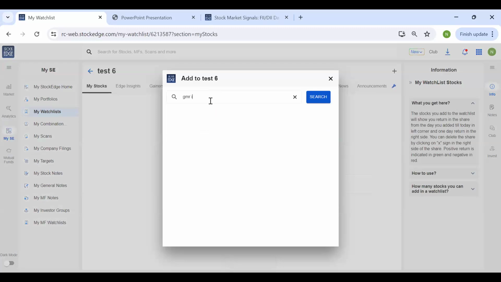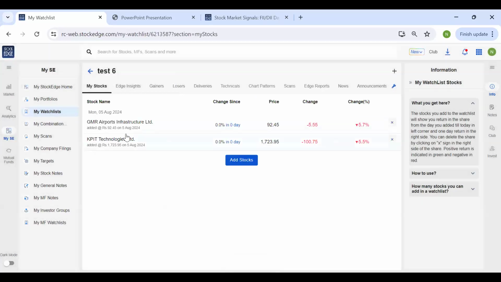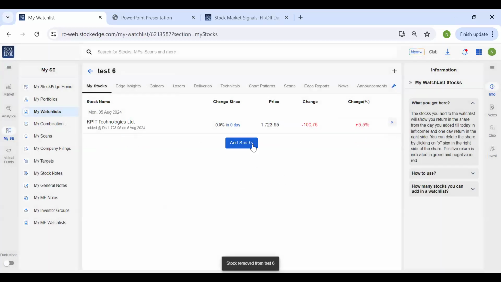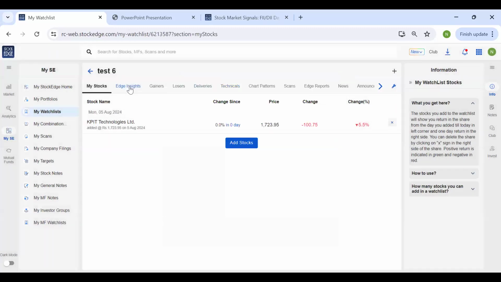Then suppose I want to add GMR Infra to my watch list. I will just type the name of the symbol, click on the star button, and you can see the stocks have been added to my watch list. If I click on this cross button, I can remove the stock, and if I want to add another stock, I can just click on add stock and follow the same process. The other tabs are all the same. You can just explore it, and it is the same as the portfolio tab.